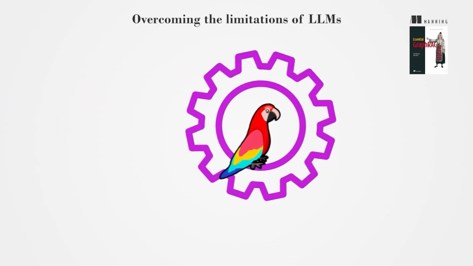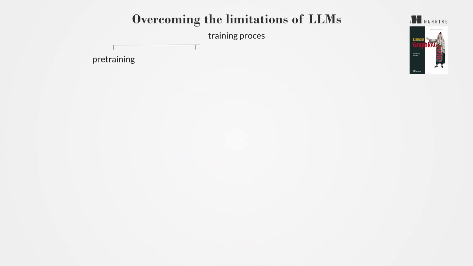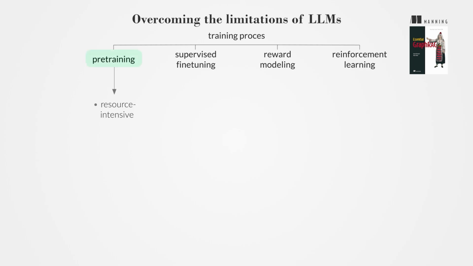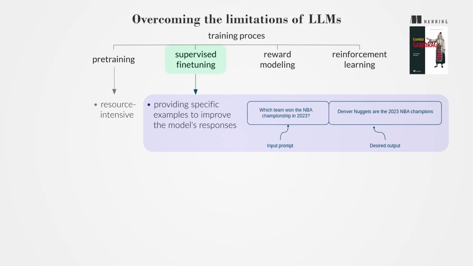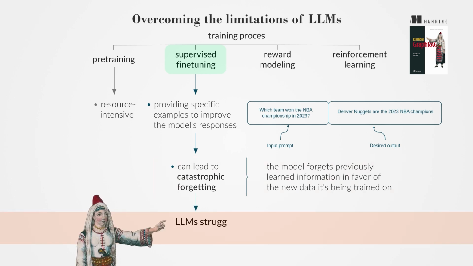Overcoming LLM limitations through additional training involves understanding the training process, which includes pre-training, supervised fine-tuning, reward modeling, and reinforcement learning. Pre-training is resource-intensive, while supervised fine-tuning involves providing specific examples to improve the model's responses. However, fine-tuning can lead to catastrophic forgetting, a phenomenon where the model forgets previously learned information in favor of the new data it's being trained on. Research shows that LLMs struggle to learn new factual information through fine-tuning, making it a complex and evolving field.